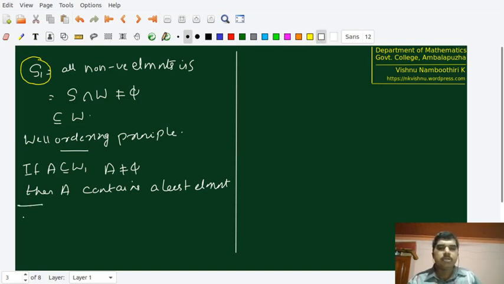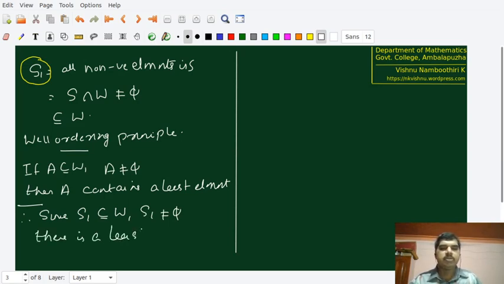Therefore, since S1 is a subset of W and S1 is not equal to phi, non-empty, there is a least element in S1. And remember that S1 is a subset of S and S consists of elements of the form a minus qb.